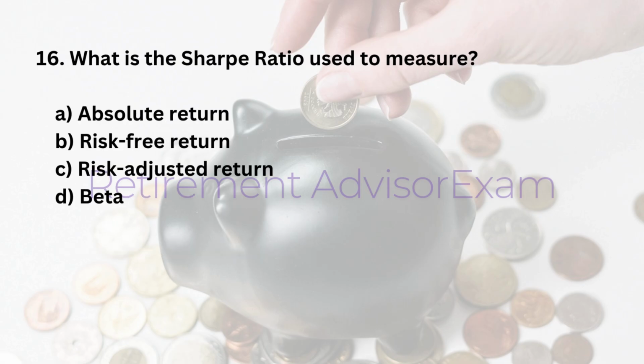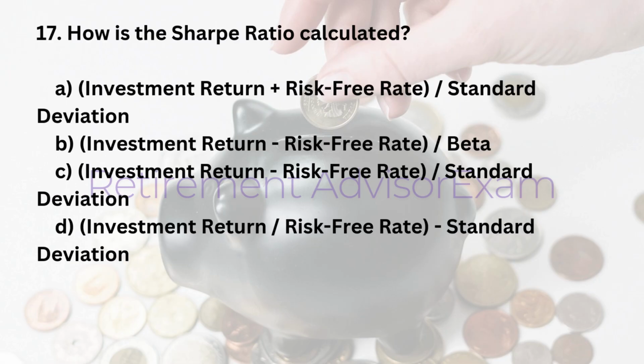16. What is the Sharpe ratio used to measure? A. Absolute return. B. Risk-free return. C. Risk-adjusted return. D. Beta. Answer: C. Risk-adjusted return.